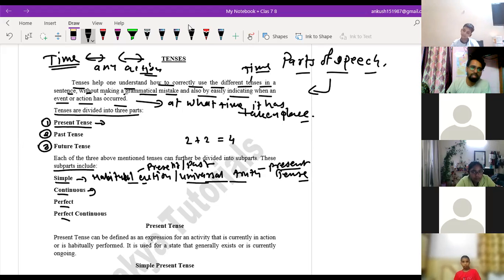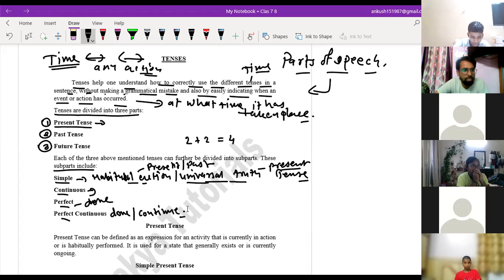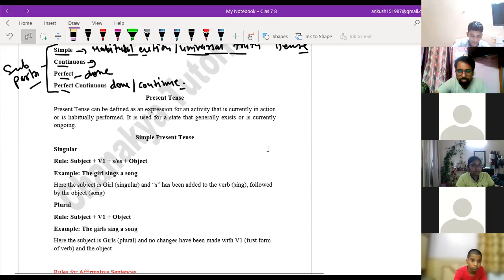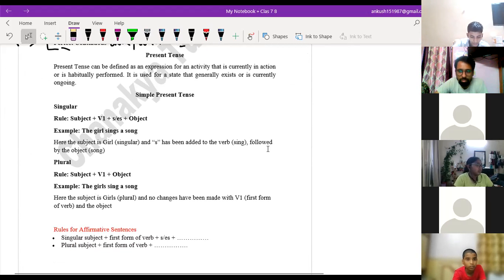Continuous: suppose any action is being continued there. Perfect: the action is done. Perfect continuous: to some extent it is done and it also continues, or it was continuing in regard to the past tense. So in this way the time is split into four subparts. How many parts? Four subparts. Have you got it, beta? Yes, sir. Now let us see the present tense one by one.